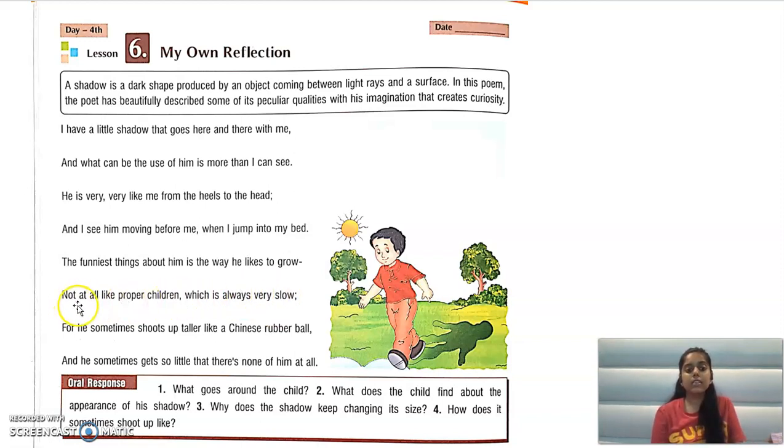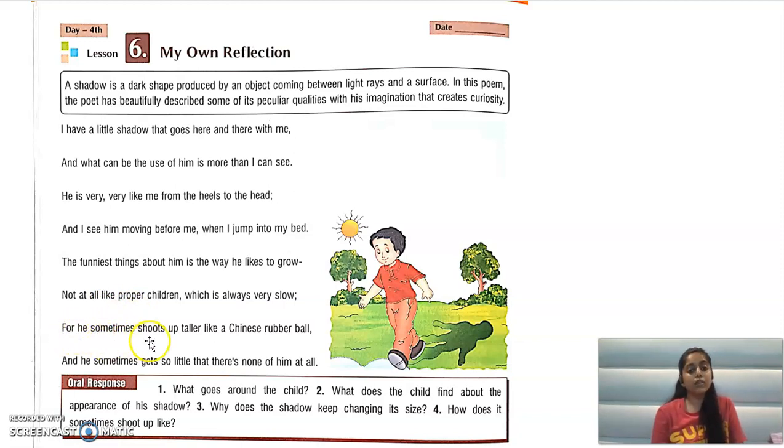So what does he say? Not at all like proper children, which is always very slow. So the children grow very slowly, but this shadow is not like normal children. It grows in a very peculiar way. It grows in a very abnormal way.